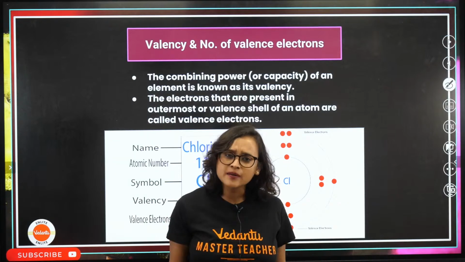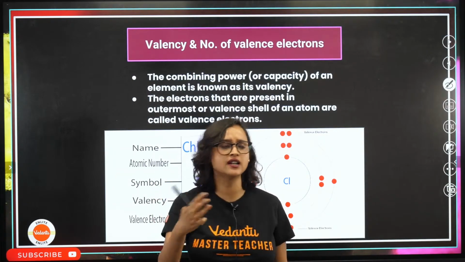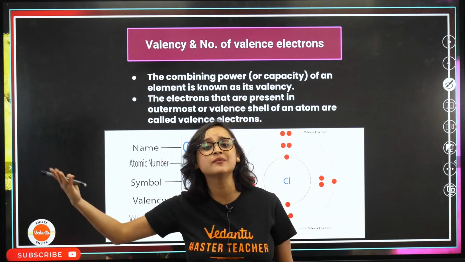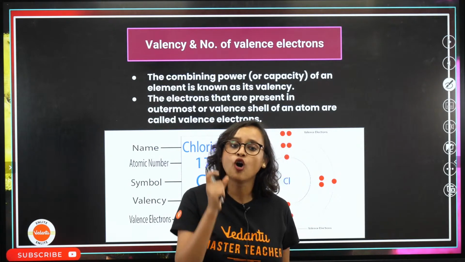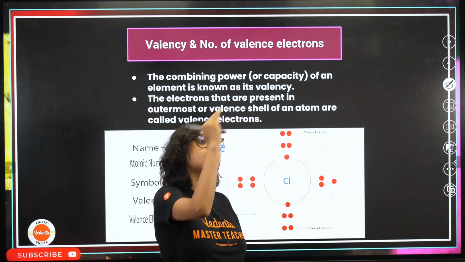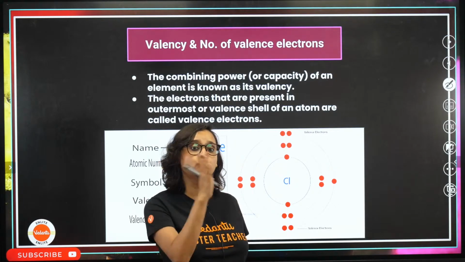And what is stability? This stability is finding a partner, finding a good job, finding a good college, finding some great money, finding a great house. These are all our stability perspectives, isn't it? The same way, an atom also wants to behave like a noble gas. Noble gases are their ideal elements. They want to look like them. They want to behave like them.